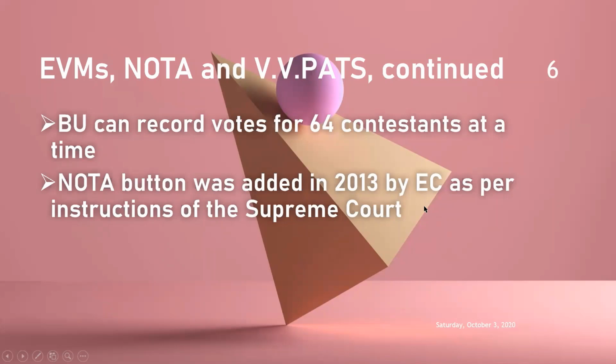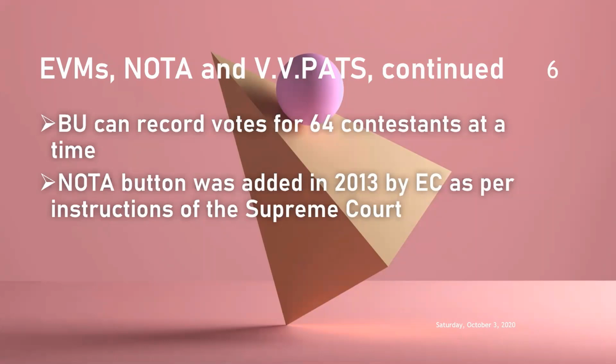voters should have a right to express themselves. For that, the NOTA button is useful. So if you don't like anybody, you will go with NOTA. Getting more votes for NOTA indicates that people are not happy with the candidates who are contesting the elections. It just shows the displeasure of the voters, how the voters are rejecting the candidates.